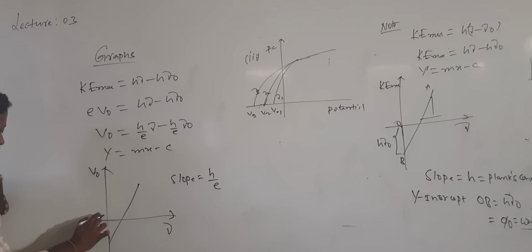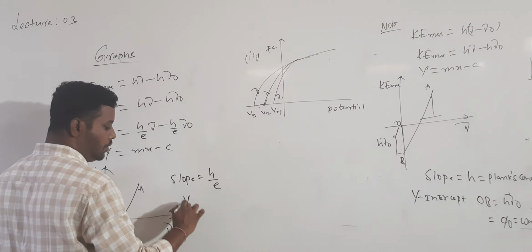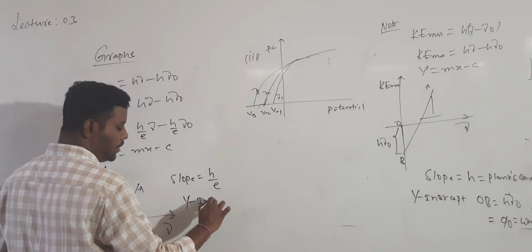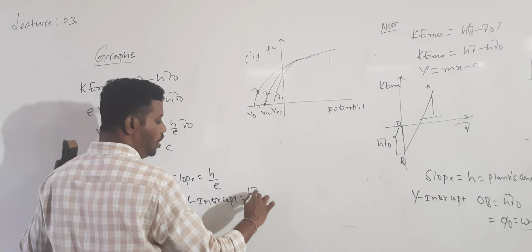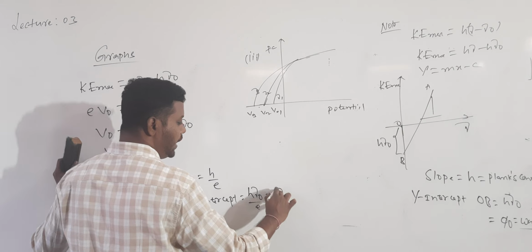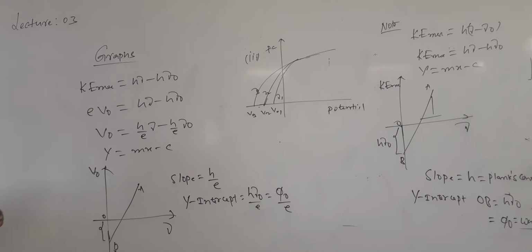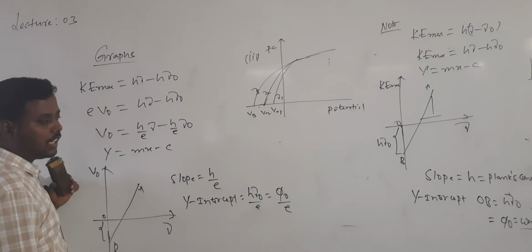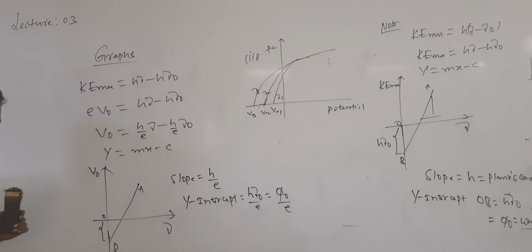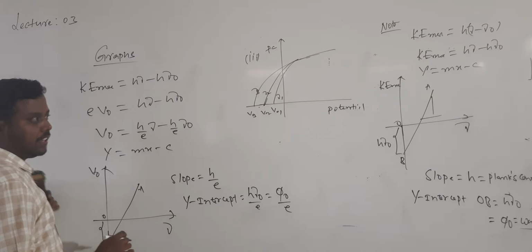And if I call this O and the graph AB, the y-intercept will give you h into mu naught by e, which is phi naught by e, the work function by e. Understood? So from the graph, we can calculate Planck's constant, and we can calculate the work function.